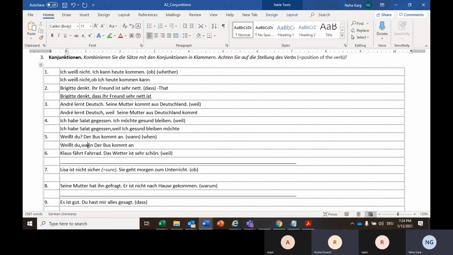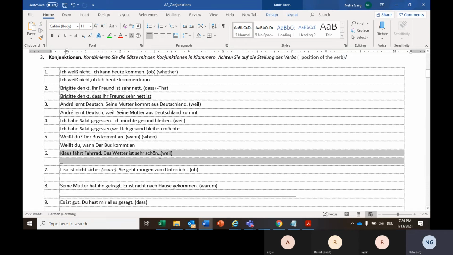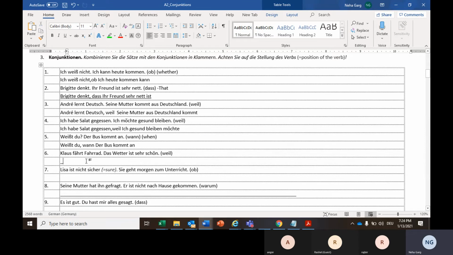This is wann, not wenn, sorry. Wann der Bus kommt an. Nummer 6. Klaus fährt Fahrrad, weil das Wetter sehr schön ist. Weil das Wetter sehr schön ist.